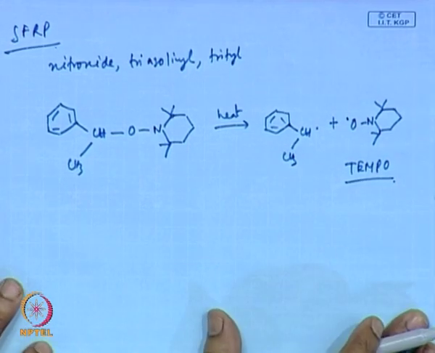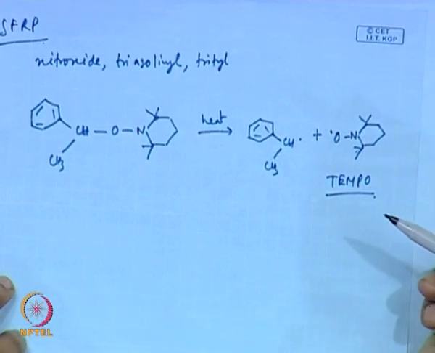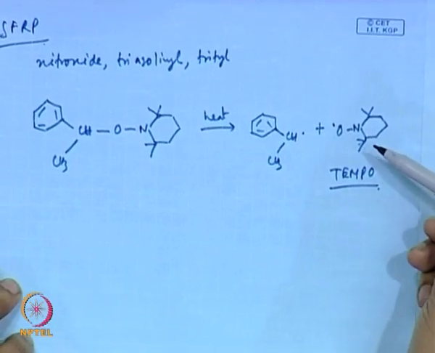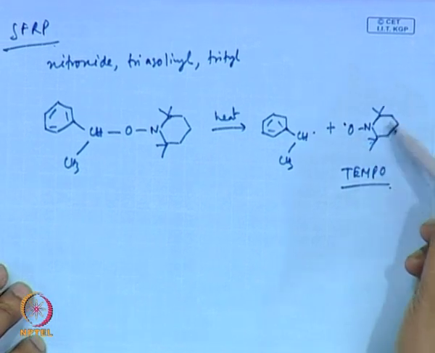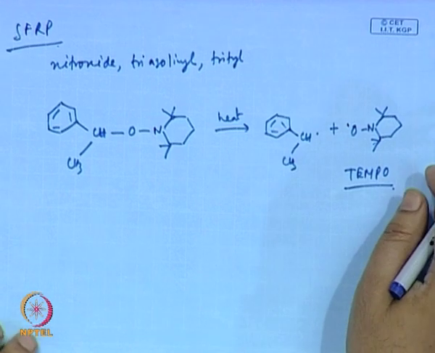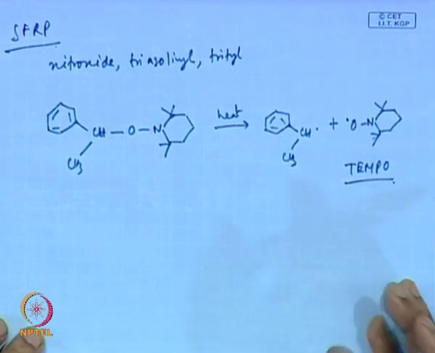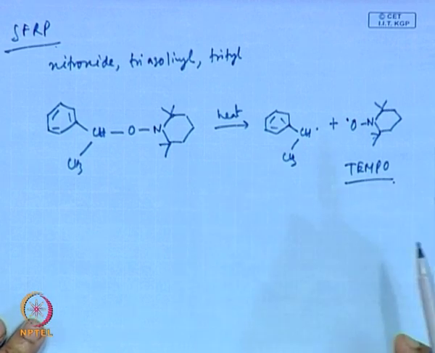This is very stable because of these two large groups, they cannot take part in bimolecular termination reaction among themselves. So, that is why this radical is very stable and can be stored for days in a container and used later on.